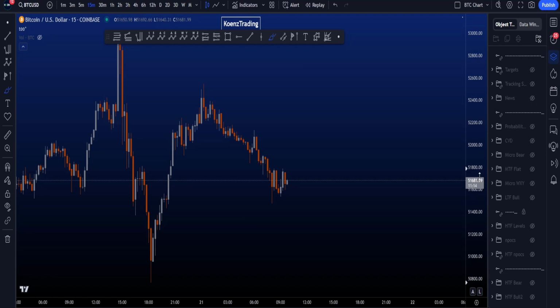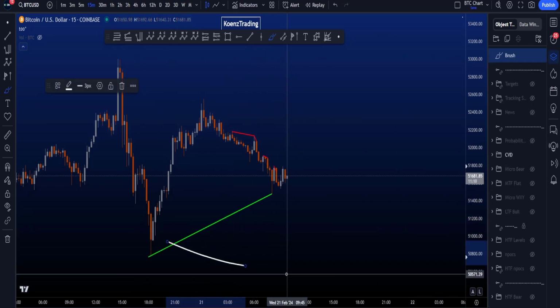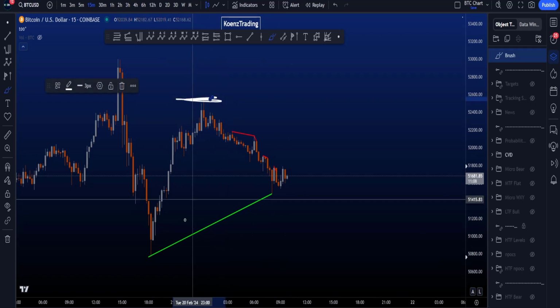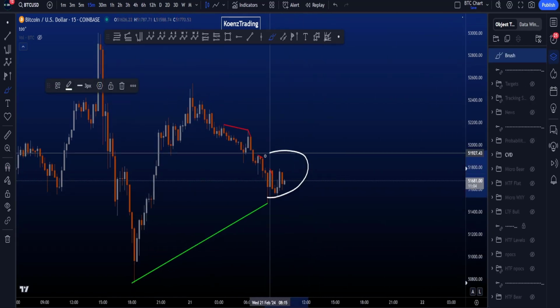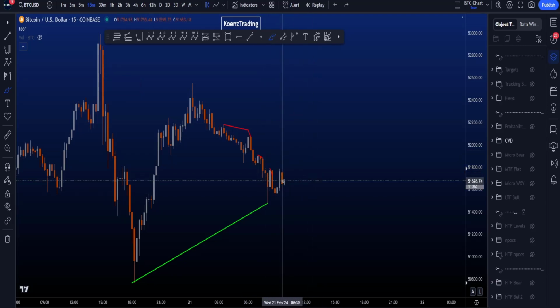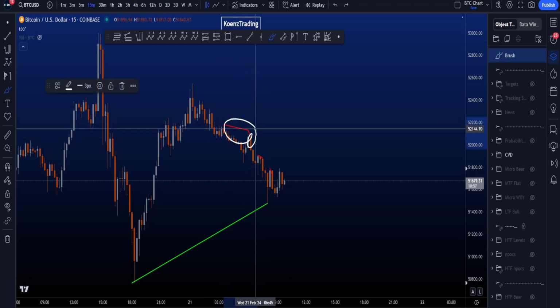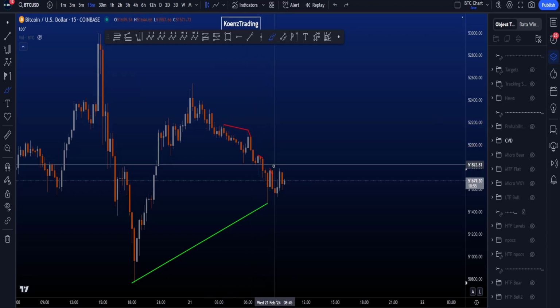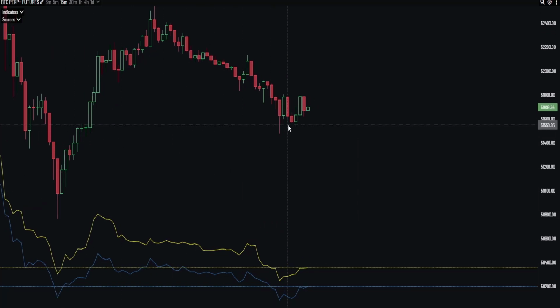If we look at the CVD divergences, then we have bullish CVD divergences, higher low in price, lower low on the CVD. The target would be this high, and the invalidation is price taking this low. However, I do like to see a bit more local signs of strength as well, and that is because as price has been moving to the downside, we consistently saw bearish CVD divergences building as well. So on the 50-minute time frame, we can see higher low in price, and we can see a lower low on yellow as well as a lower low on blue.